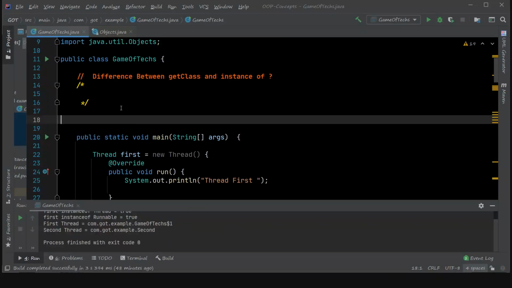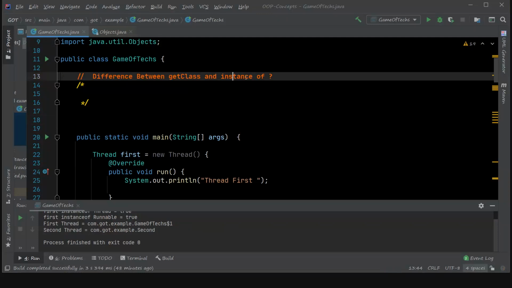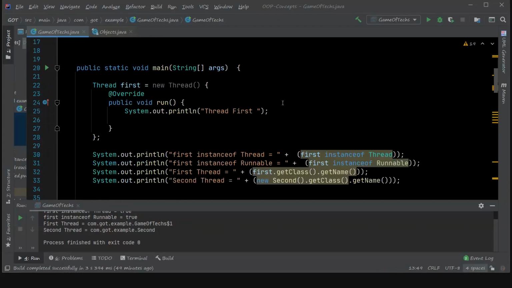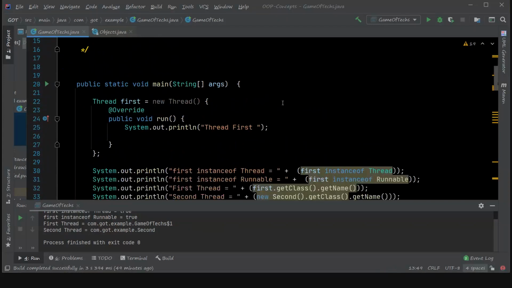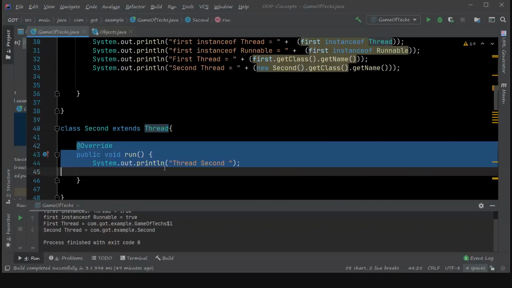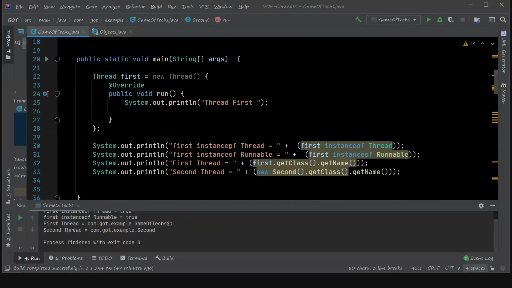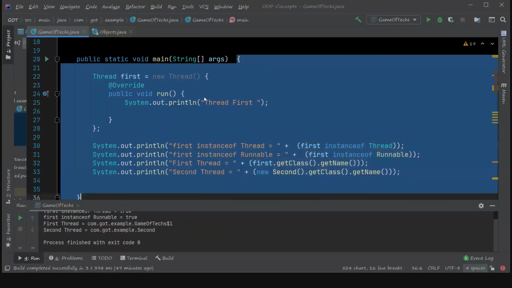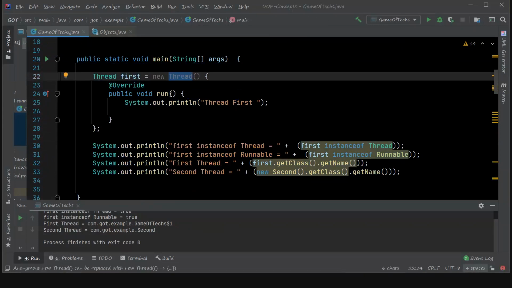What is the difference between the getClass method and the instanceof operator? This is one of the very tricky questions. I have heard this question being asked in several interviews. So let's discuss this question with a simple example here. I have a class called Second which extends Thread, and I have overridden the run method. The implementation doesn't matter. Here I have an anonymous class, which is an implementation of the Thread class, and it's called first.